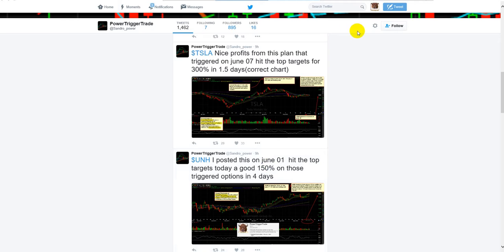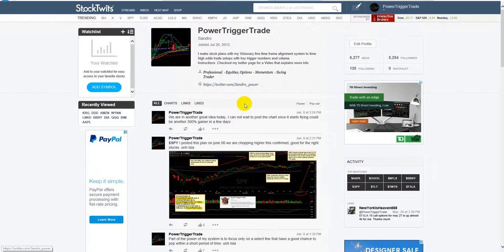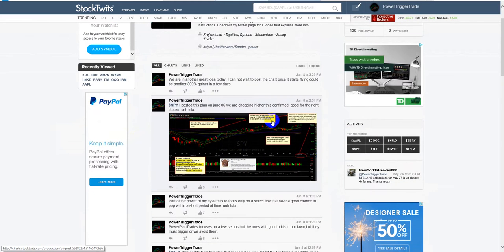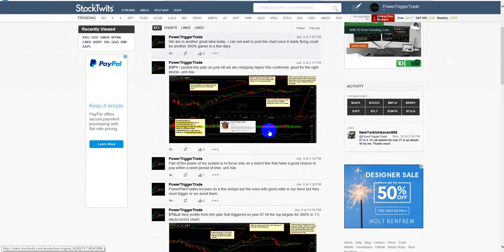All right, now let's go to Power Trigger Trade on StockTwits. People, I want to get this going too because StockTwits is very important, but it's going to be a little bit different here, so pay attention. On a minimum level, what you should be doing are likes and replies.